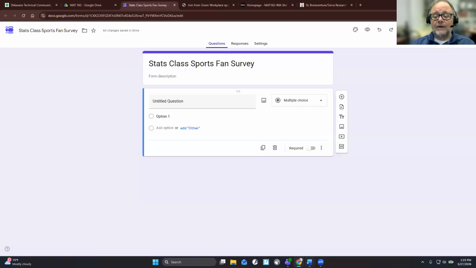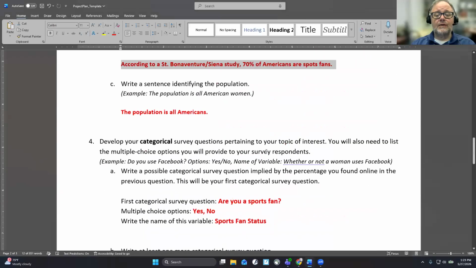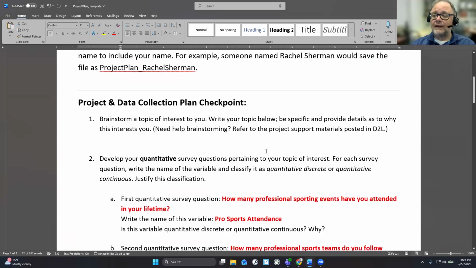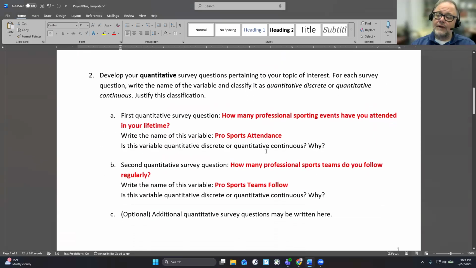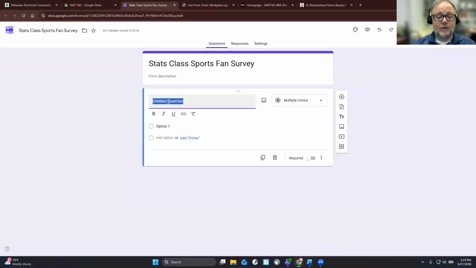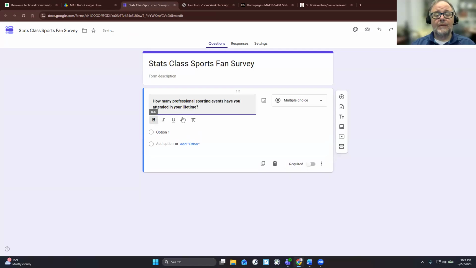So you're just going to enter the questions one at a time. You could start with your quantitative and then your categorical, or you can do categorical and then quantitative. So I'm going to copy and paste. You could type it in if you want, but how many professional sporting events have you attended in your lifetime? So you do Control C and then Control V. I don't really want that bold, so I'm going to unbold that.